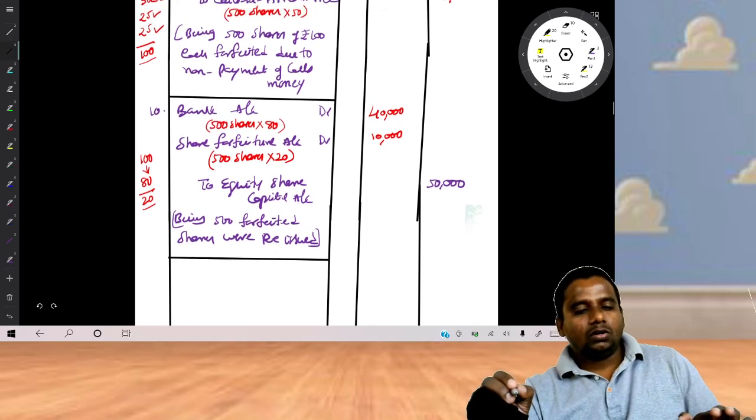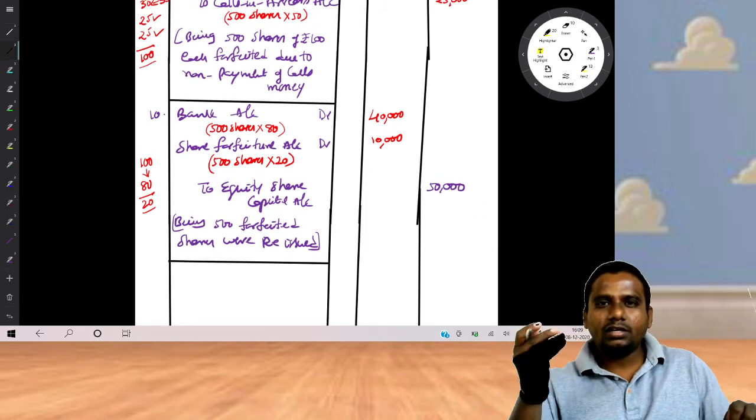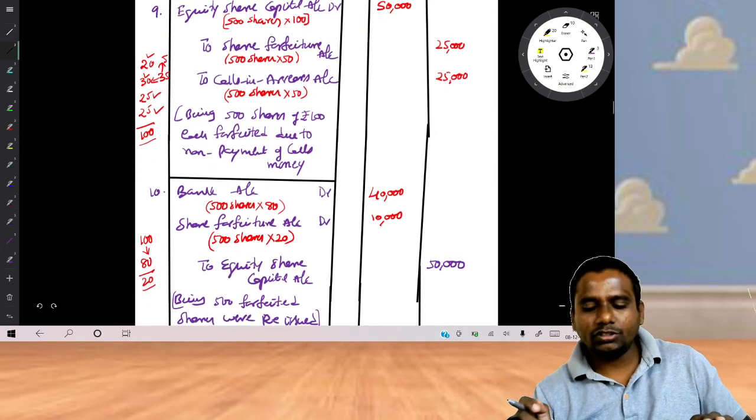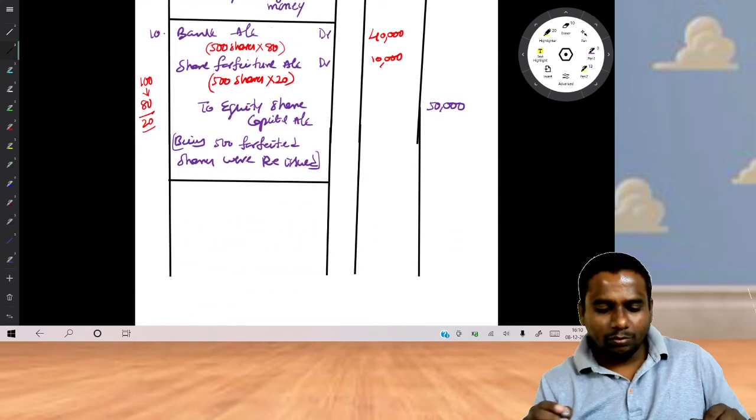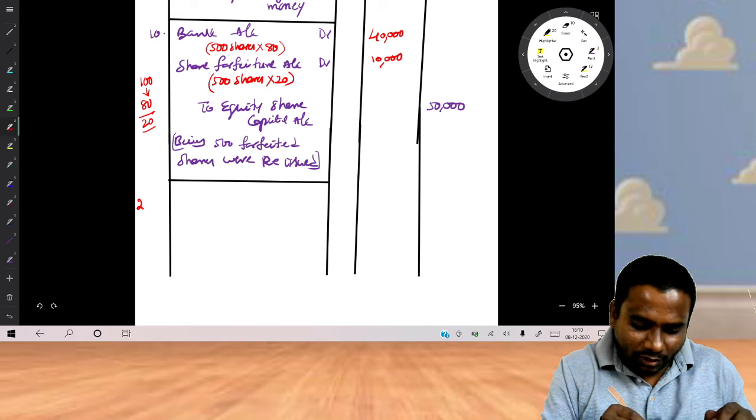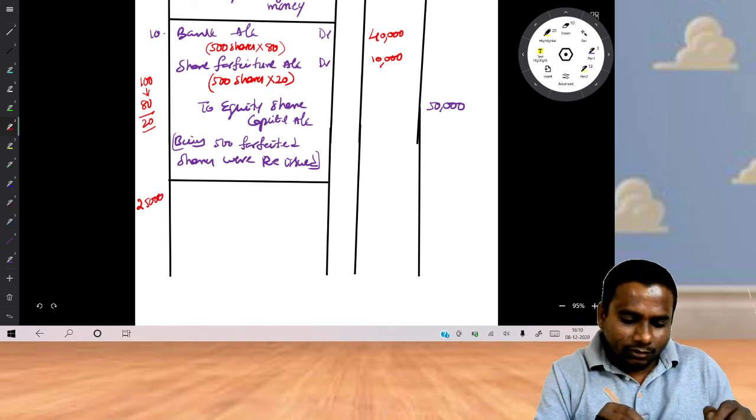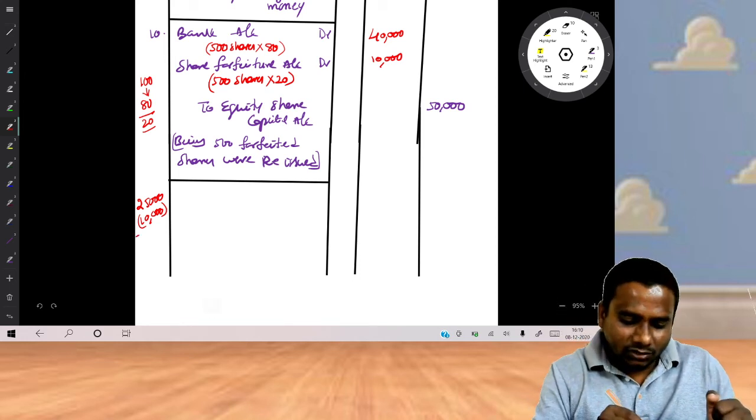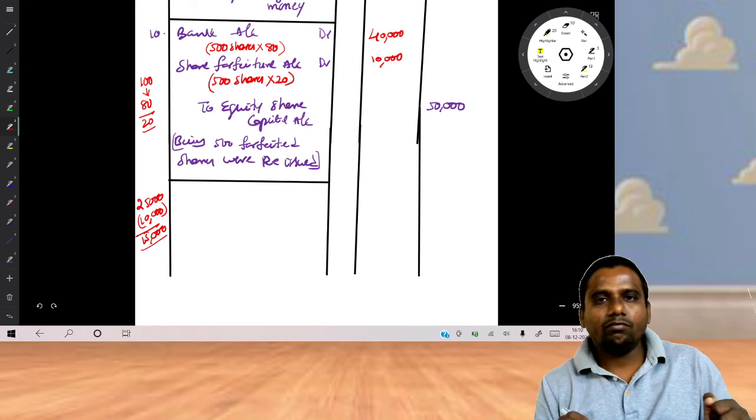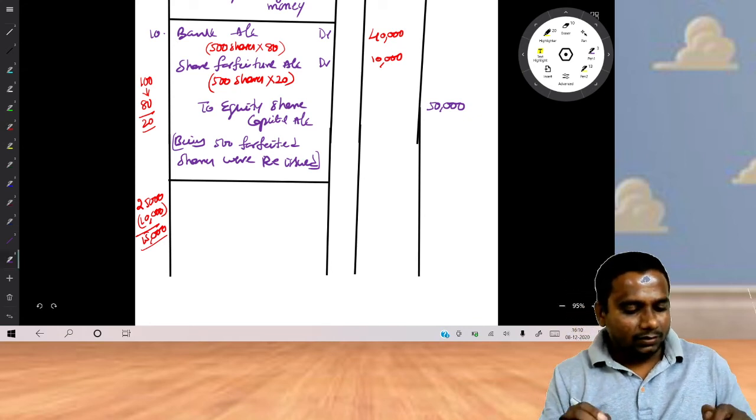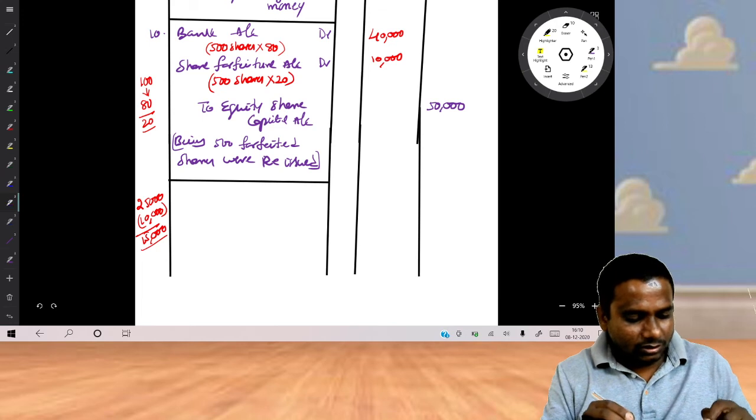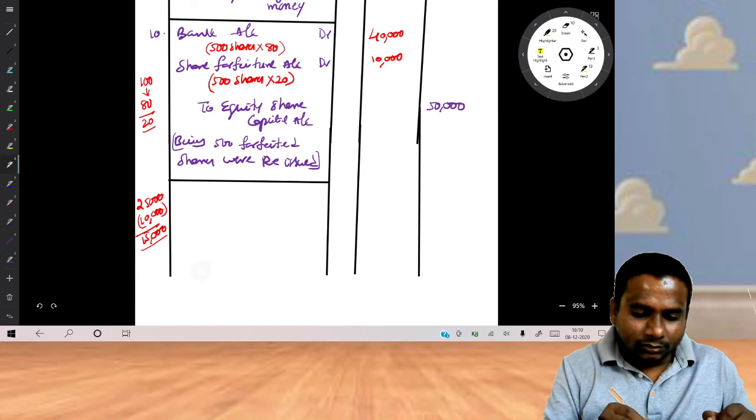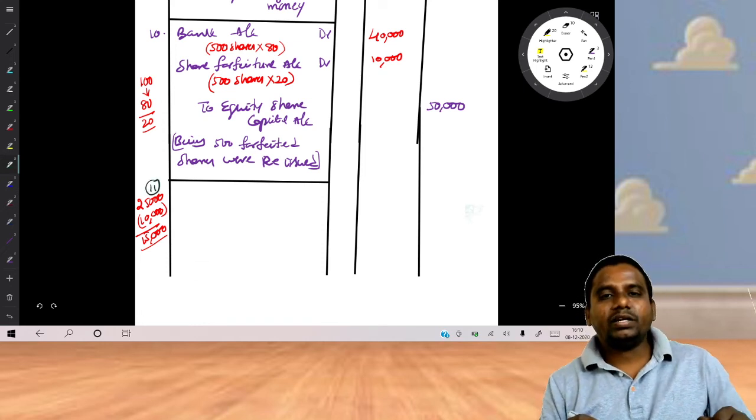Now tell me, 500 shares forfeited, 500 shares reissued. Now look at, is there any balance in the share forfeiture account? Check for any balance in the forfeiture account. See, earlier we had 25,000 balance. Out of that, we have used 10,000 to set off the discount on reissue of shares. So what is the remaining amount we will have? We will have 15,000. And this is the special entry. This amount we will transfer to capital reserve.